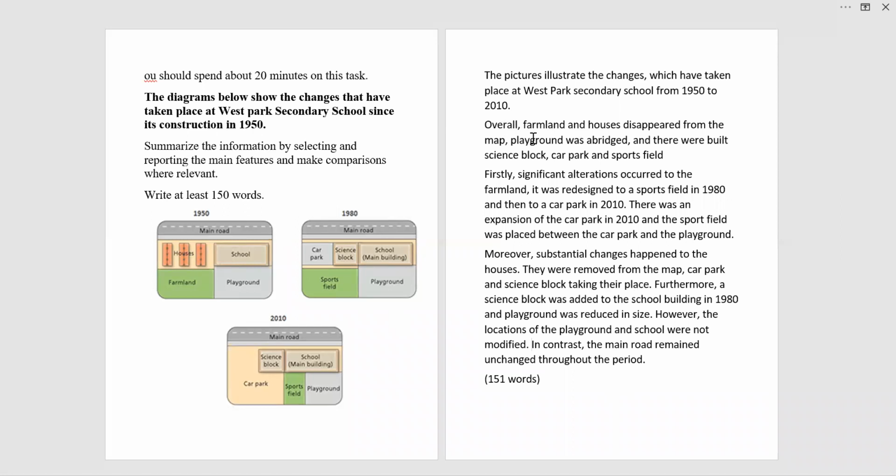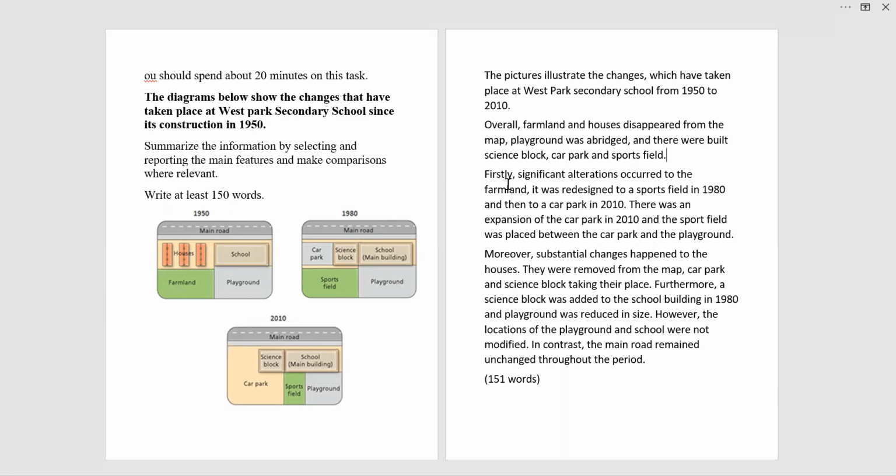It covers the major comparisons and any new additions, and after that we don't have to worry, because we already mentioned it. See how it covered that farmland and houses disappeared, the playground was abridged, and a science block, car park, and sports field were built. These are the changes from 1950 to 2010.